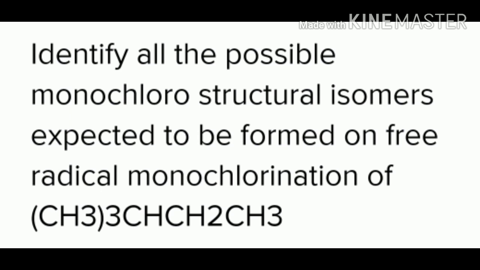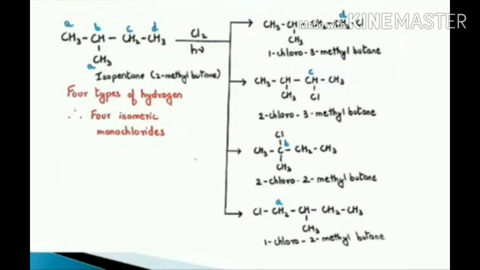The question states: identify all the possible monochloro structural isomers expected to be formed on the free radical monochlorination of isopentane, or 2-methylbutane. In this case, we have 4 types of hydrogens, therefore 4 isomeric monochlorides will form. In isopentane, A and D carbons are primary carbons as they are directly attached to one carbon. C is secondary carbon and B is tertiary carbon.